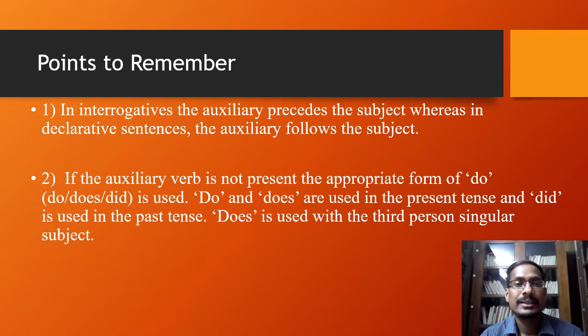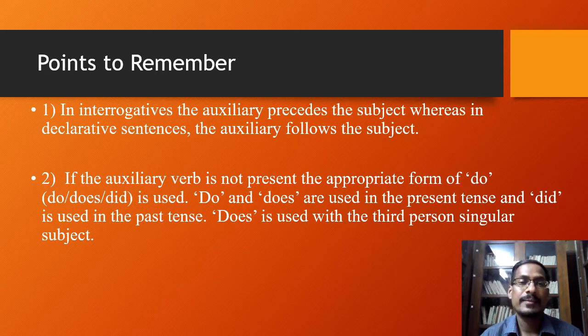First is, in interrogative sentences, the auxiliary precedes the subject. It means that the auxiliary verb is used in the first position, and then the subject is used. But in declarative sentences, the auxiliary follows the subject. In declarative sentences, the subject is in the first position, and then the auxiliary verb is used.